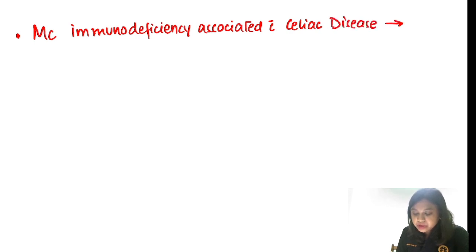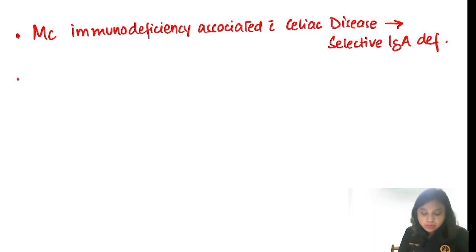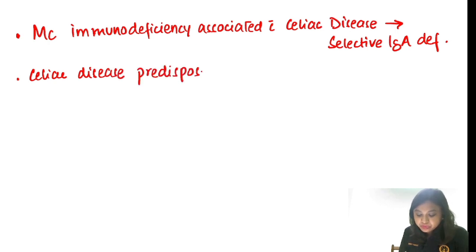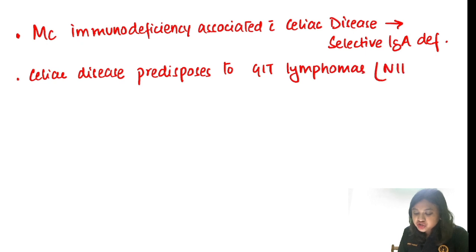The answer will be selective IgA deficiency. Next, remember, celiac disease predisposes to GIT lymphomas, and they are non-Hodgkin lymphomas.